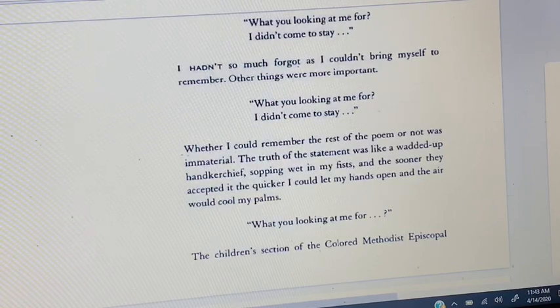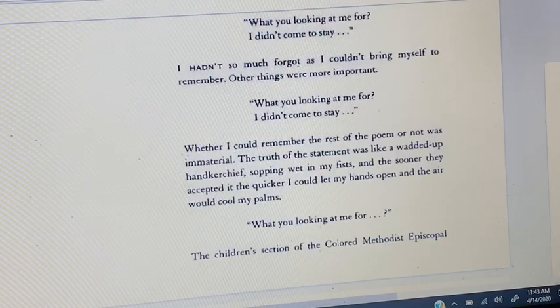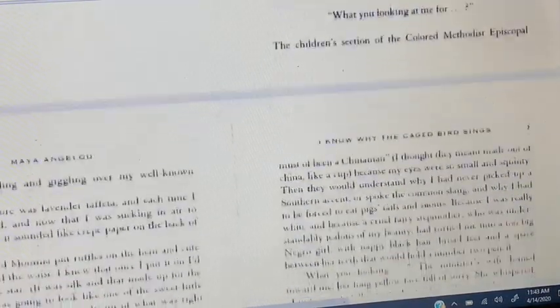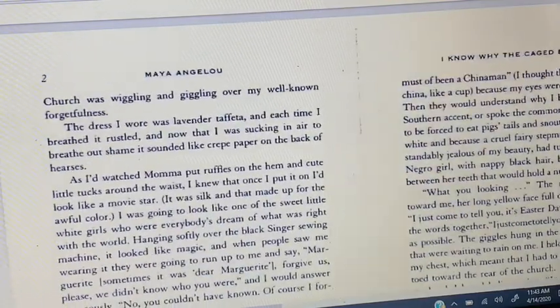The truth of the statement was like a wadded up handkerchief, sopping wet in my fists, and the sooner they accepted it, the quicker I could let my hands open and the air would cool my palms. What are you looking at me for? The children's section of the Colored Methodist Episcopal Church was wiggling and giggling over my well-known forgetfulness.